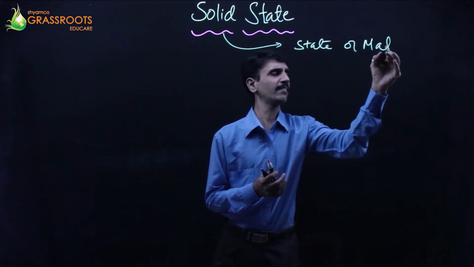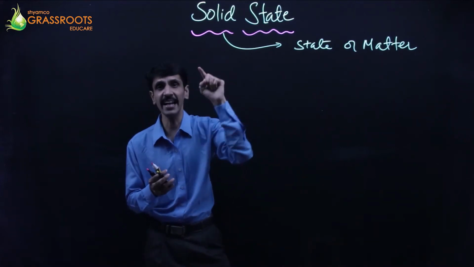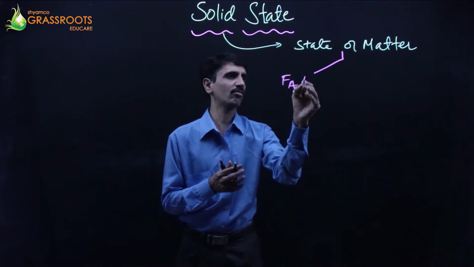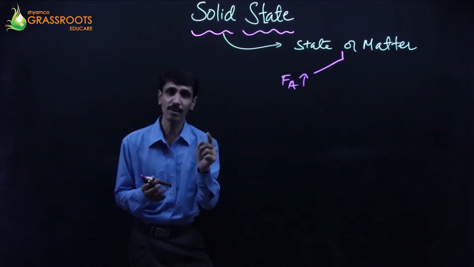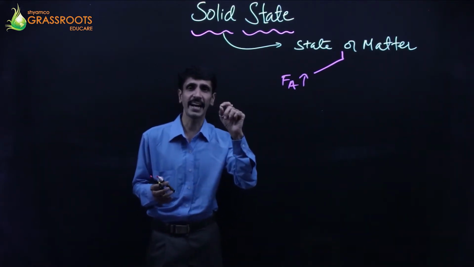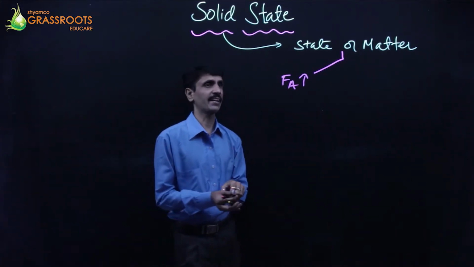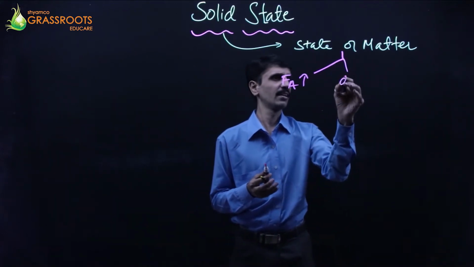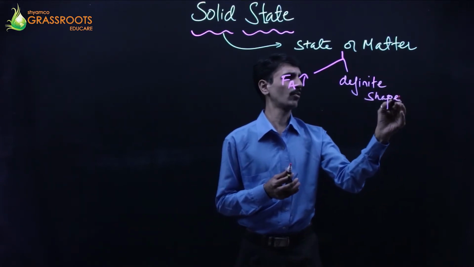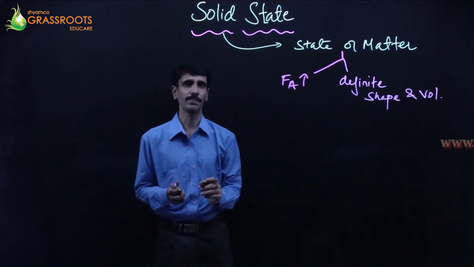The three important states of matter are nothing but what? Solid, liquid, as well as gas. So solid is that state of matter where the force of attraction is going to be highest. Then it is followed by liquid, and then it is followed by gas. But here in case of solid, the force of attraction is going to be the highest. That is point number one. Point number two is that it has definite shape and volume. It has got what? Definite shape as well as volume. Fixed shape and the fixed volume.